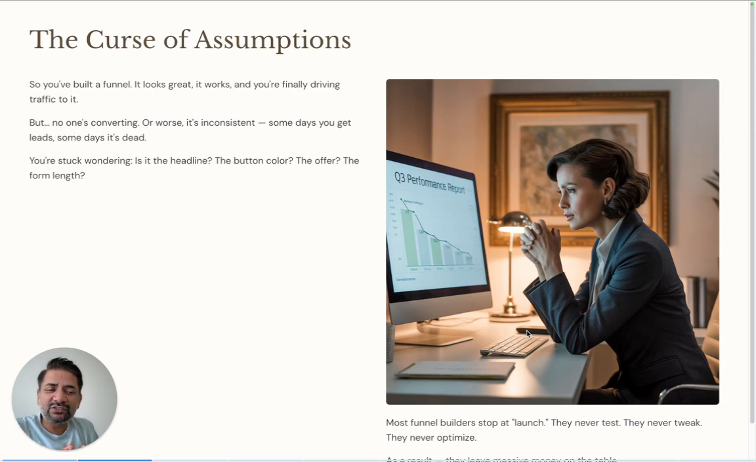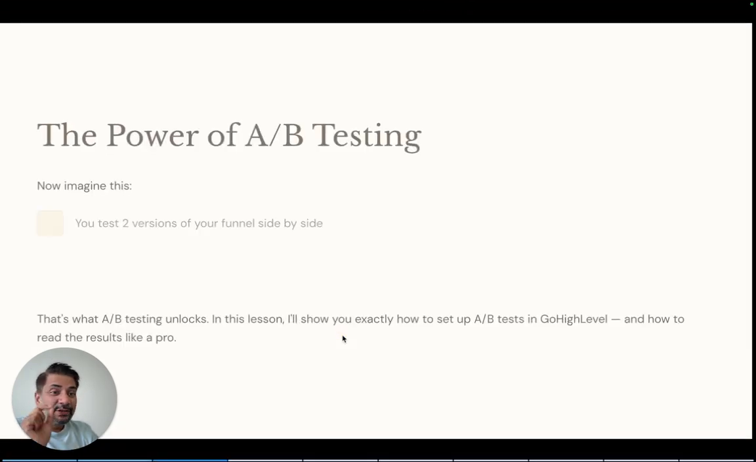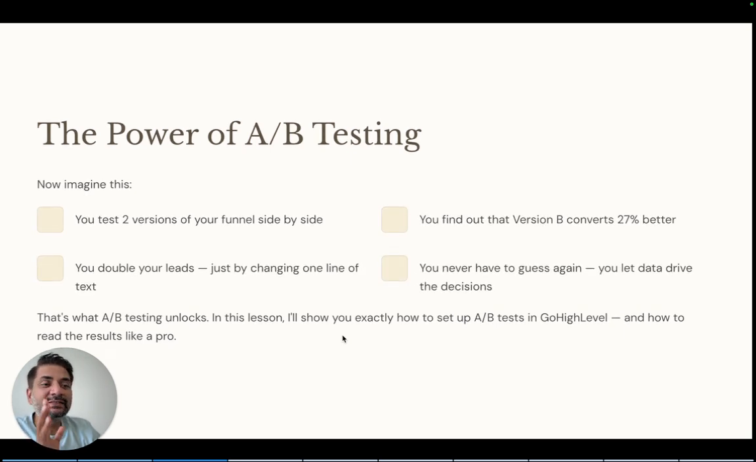And this is the curse of assumptions. Most funnel builders stop at launch. They never test, they never tweak, they never optimize. And as a result, they leave massive money on the table. Now, imagine this. You test two versions of your funnel side by side. You find out that version B converts 27% better. You double your leads just by changing one line of text. And you never have to guess again. You let data drive the decisions. And that's what A/B testing unlocks.